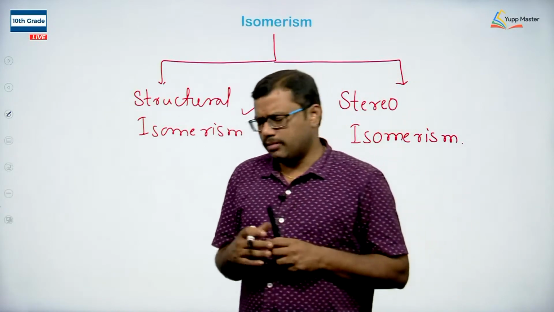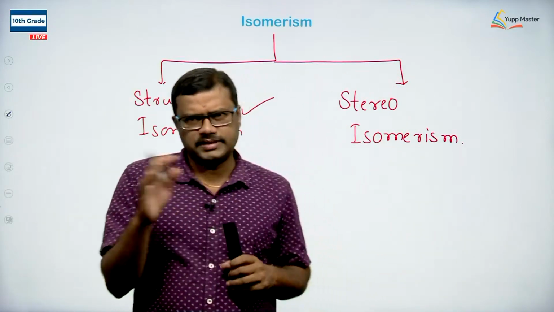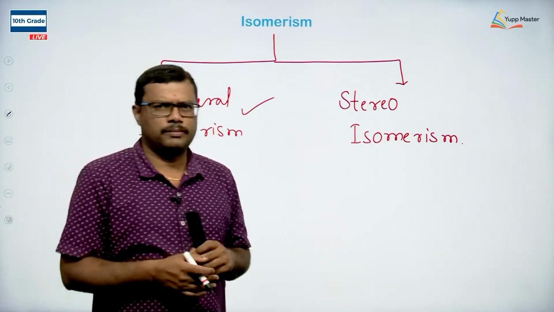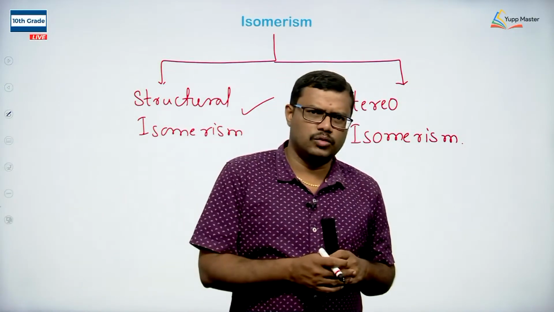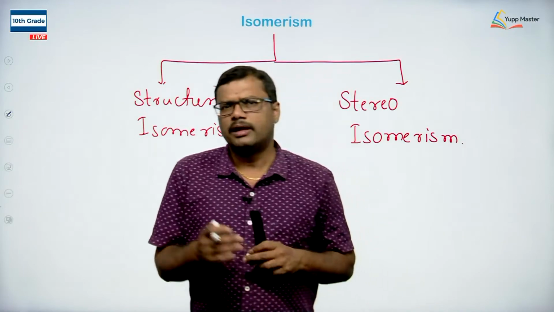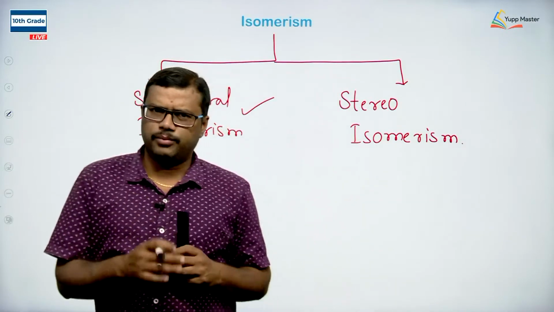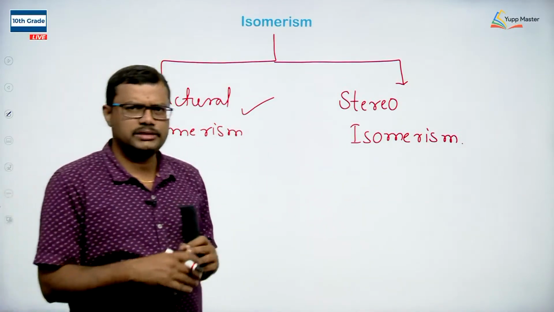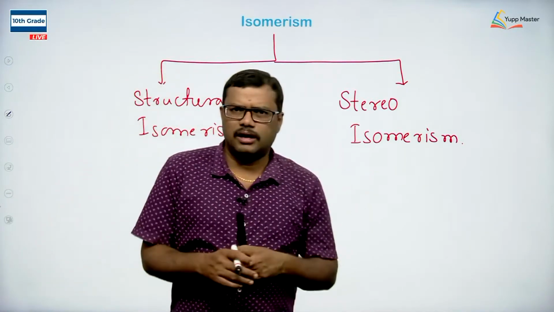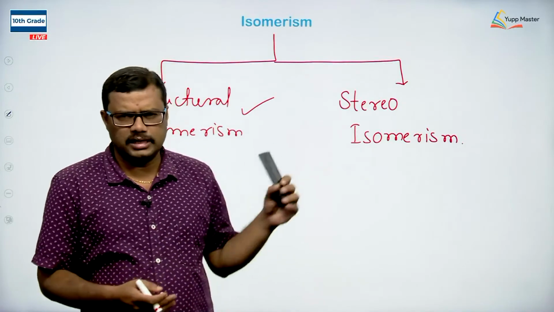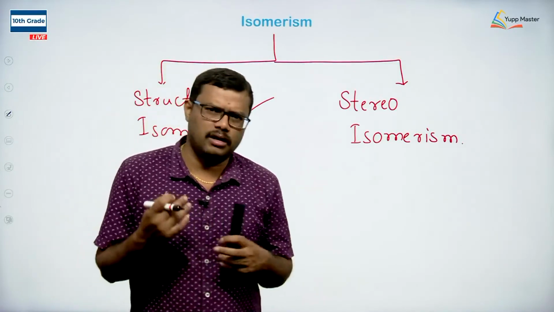If it rotates the plane polarized light toward the left side, it is called a levo compound. Dextro isomers and levo isomers are considered optical isomers, and generally the non-superimposable mirror images are called enantiomers.